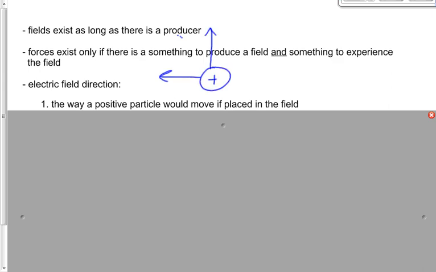This was one producer, a positive producer. Remember, the field's there whether there's something to experience it or not. And the field has a direction that we have defined whether there's something there to experience it or not. We're not saying that we have a positive charge in that field right here. We're just saying if we did put it right there, which way would it go? Well, it would be repelled. It would go away from the producer. So although we don't necessarily have one there, if we did, it would go away from the producer. Hence, we define the direction of the field as being away from the producer.